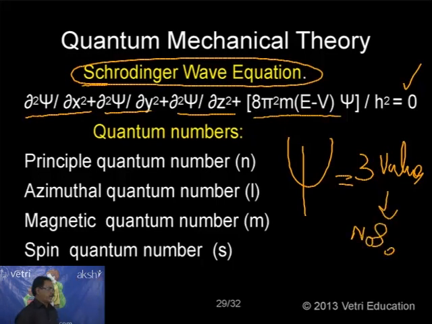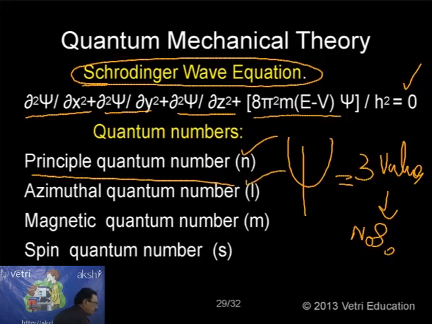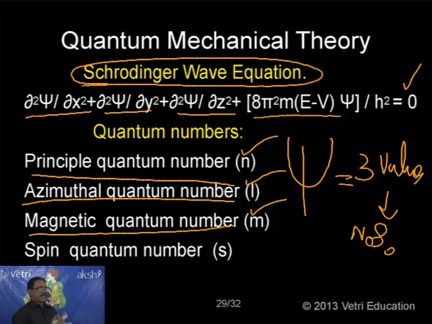These numbers I will call n, the principal quantum number, L, the azimuthal quantum number, and m, the magnetic quantum number. So there are three values we get for psi on solving this Schrödinger wave equation. These three values are n, L, m. n is the principal quantum number, L is the azimuthal quantum number, and m is the magnetic quantum number.